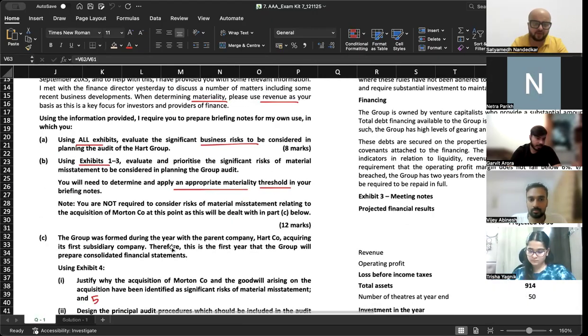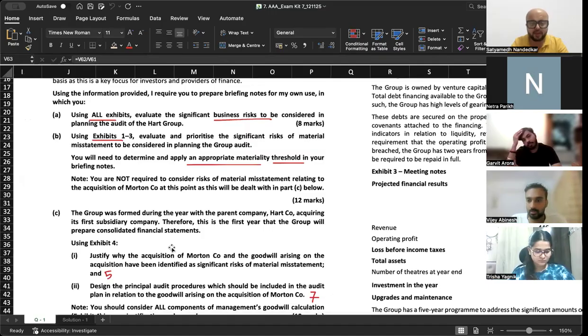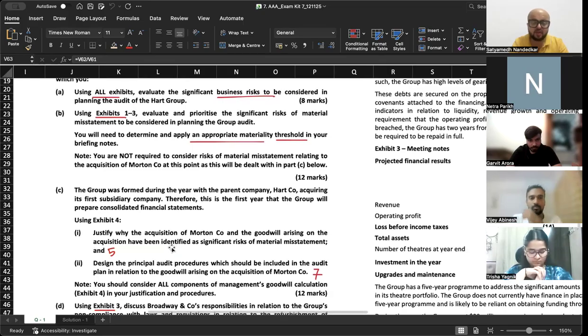Task C is the group was formed during the year with the parent company, Hart Company, acquiring its first subsidiary company. Therefore, this is the first time that the group will prepare consolidated financial statements. Using Exhibit 4, justify why the acquisition of Morton Company and the goodwill arising on the acquisition have been identified as significant risk of material misstatement, and then design the principal audit procedures which should be included in the audit plan in relation to the goodwill arising on acquisition of Morton Company.